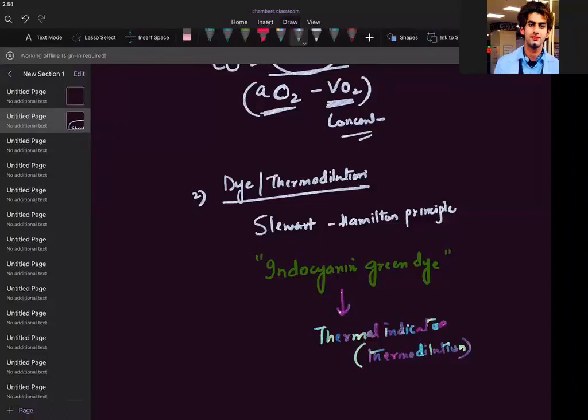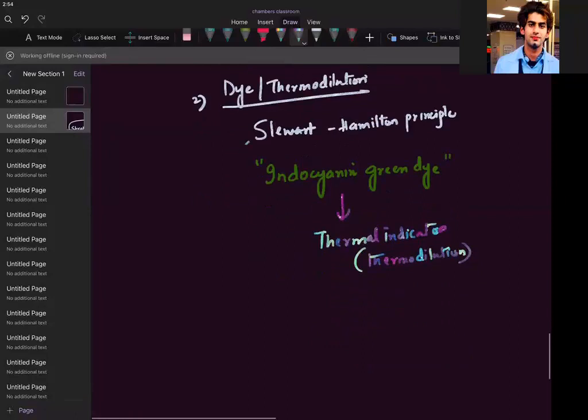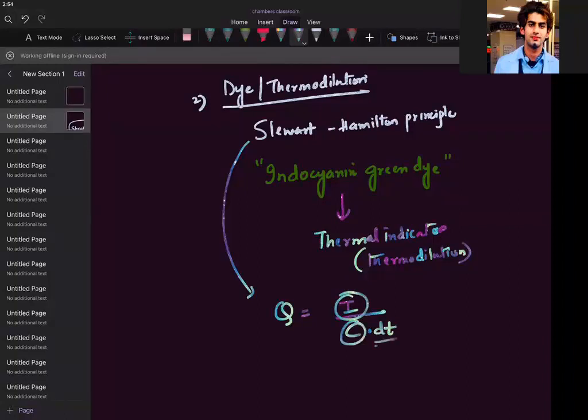So they gave an equation called the Stewart Hamilton equation. The equation says Q is equal to I divided by the integral of concentration into dt. That is, cardiac output is equal to the amount of indicator divided by the concentration over time. They used the word infinity and also a zero here as limits.